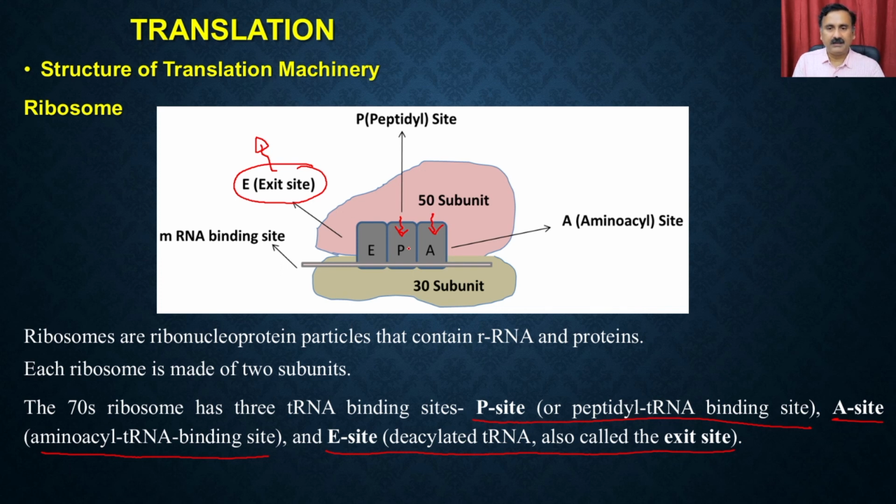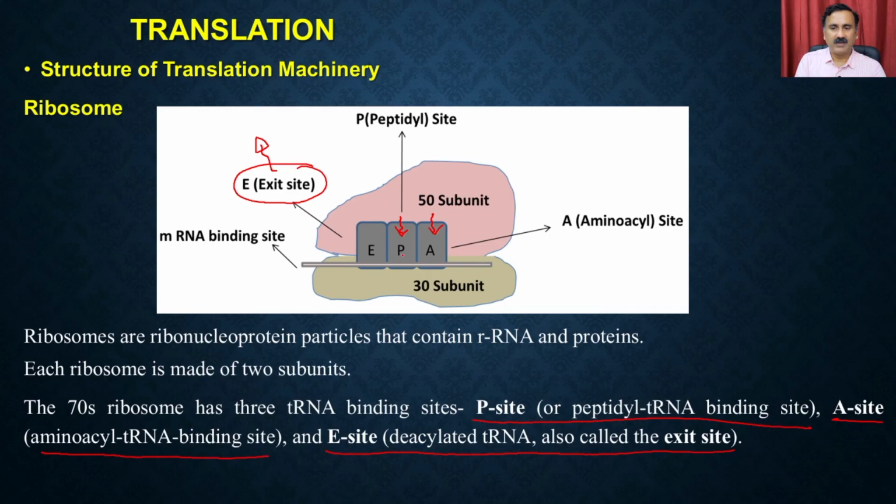So this means the ribosome provides the necessary infrastructure and framework for protein synthesis. On one side, it has the entry and exit of the tRNA, and on the other end, it has the messenger RNA binding site. So it interprets the message present on the messenger RNA, and that's how it is the central machinery where protein synthesis takes place.